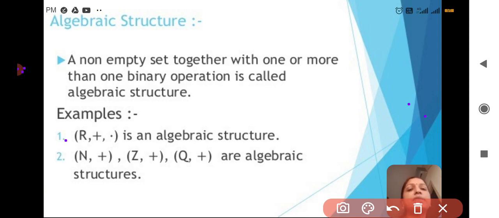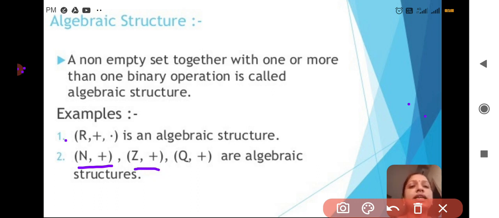In the second example, the first structure is (N, +). Here N is the set of natural numbers and plus is addition. So we are applying the binary operator addition on the natural numbers. This is called an algebraic structure.